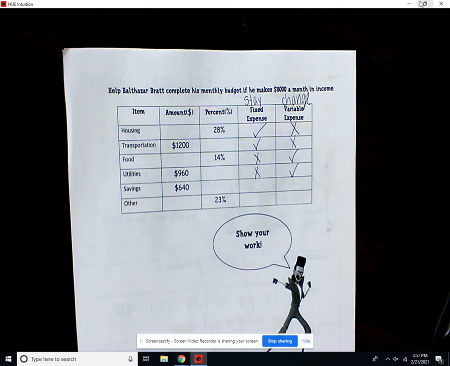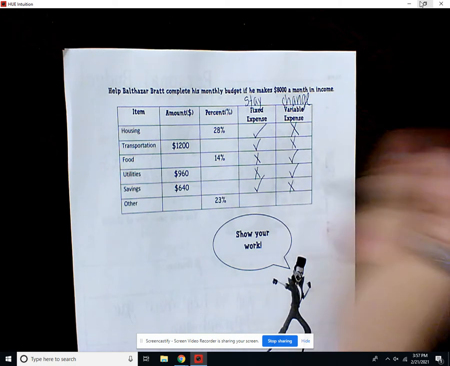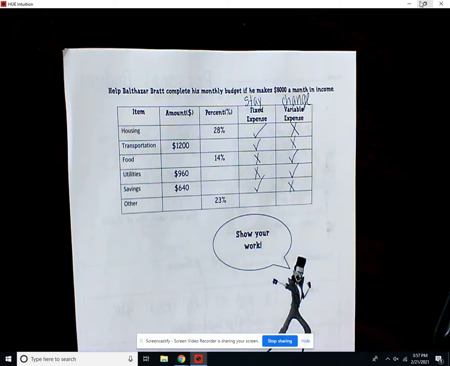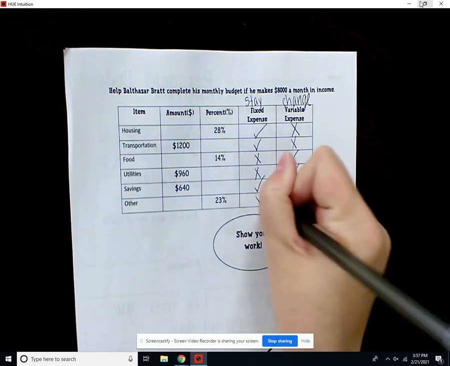Then we have savings. It can go either way, but most of the time it's going to be a fixed expense. And then other, so that could be random things, buying clothes, going to movies, toys, that kind of stuff. That would be something that's going to change each month, so that's going to be a variable expense.